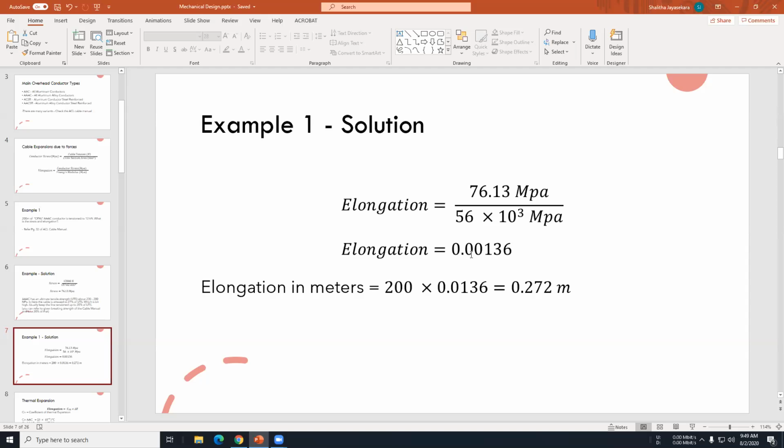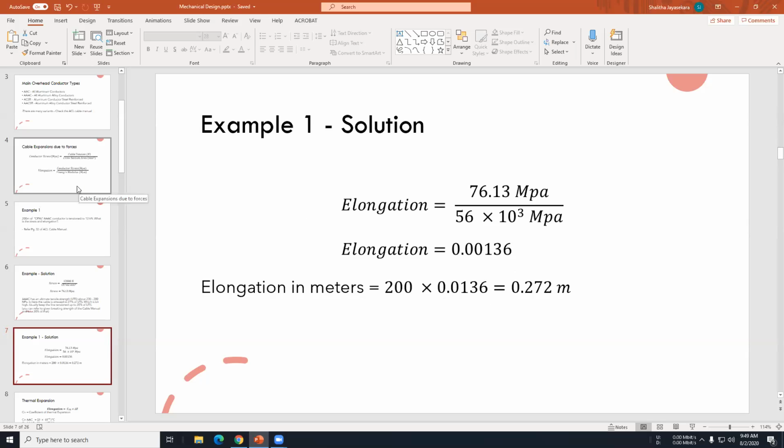So this is 0.00136. So the cable will elongate 0.00136 times the original length. That's how you calculate the elongation. So elongation for this conductor will be 200 times this ratio, and it will give you around 27 centimeters. That's how you do a cable expansion calculation with the stress.